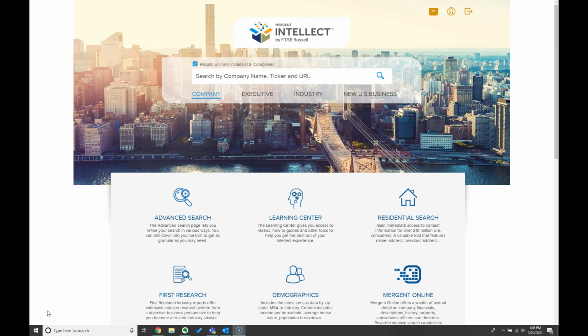So one resource that's really good to find competitors or companies in a particular region within your industry is Mergent Intellect. Okay, so what you can do in Mergent Intellect is, for one, you can go up here and just search for a company. So if you wanted to search for Planet Fitness or a fitness company or a gym, you can do that up here. But for the purposes of this video, we're going to go down and do an advanced search.